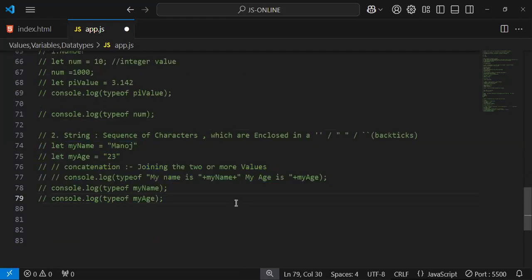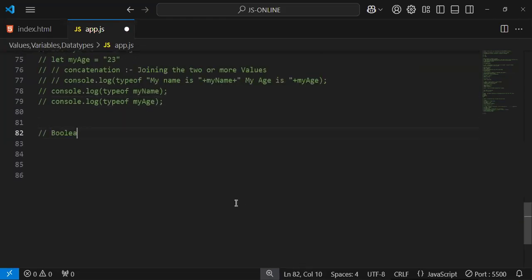I think concatenating one more thing: a number and a string and a number. So the next thing is Boolean.